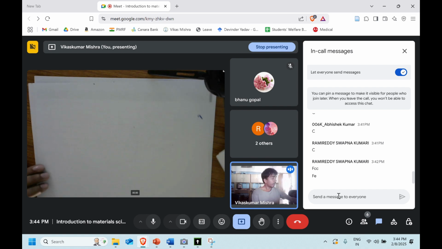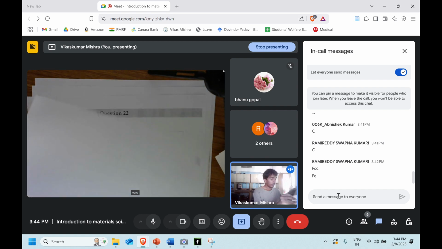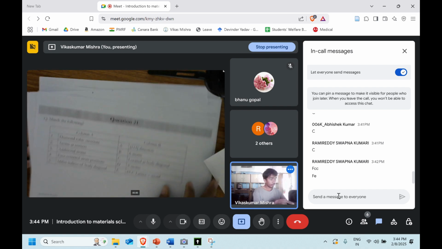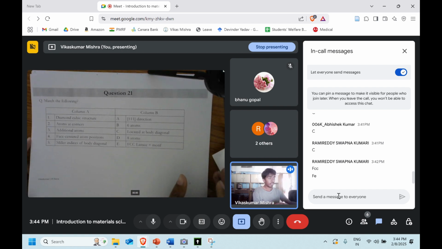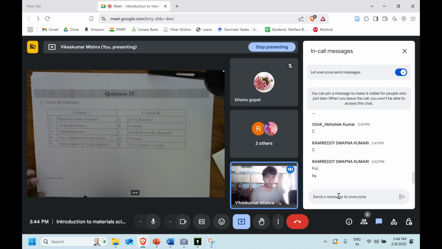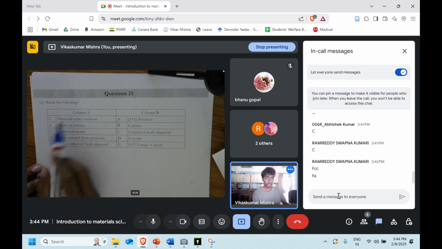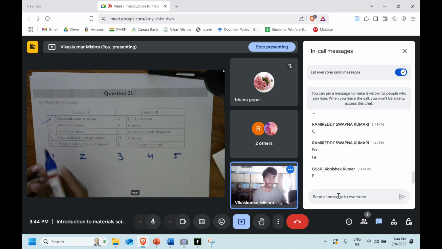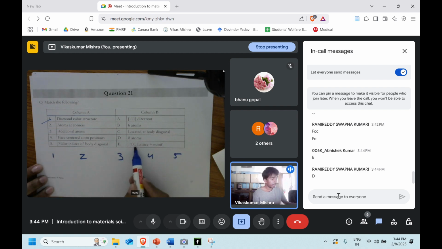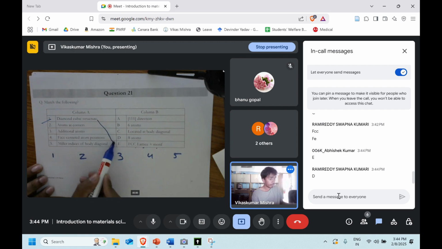Okay, let's move ahead. Now, just 2 more questions are left. We'll complete them. So it will be very interesting. Please try to answer them. It's a match the pair. You guys write for the first one, diamond cubic structure. Abhishek is telling that the option E, FCC lattice plus motif. That's right. So diamond we know it's having the FCC lattice plus motif.